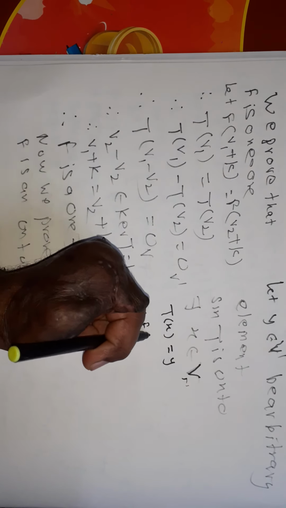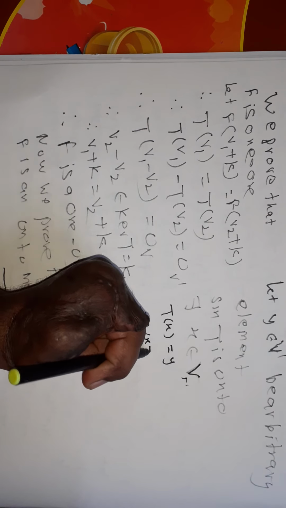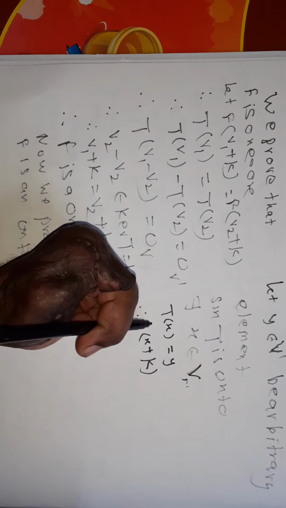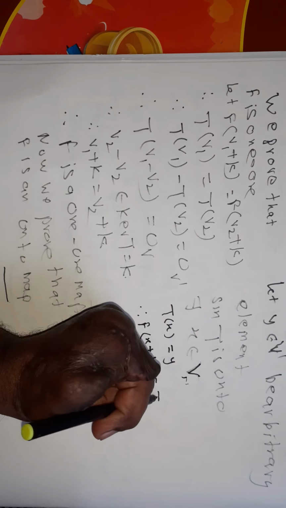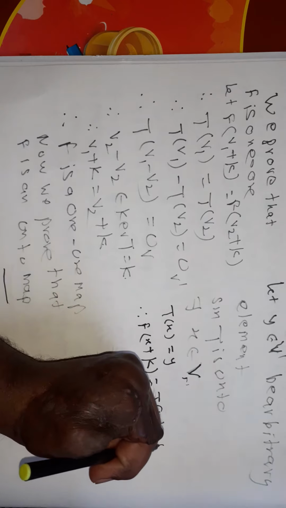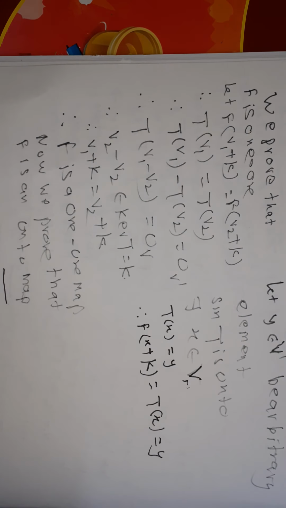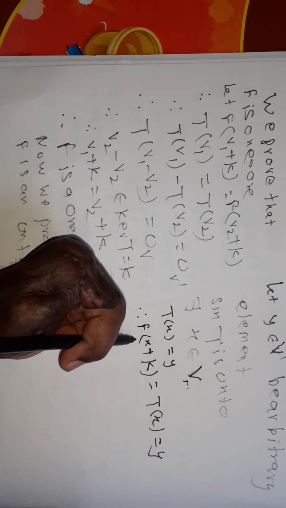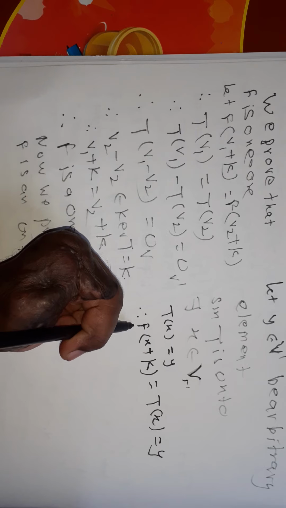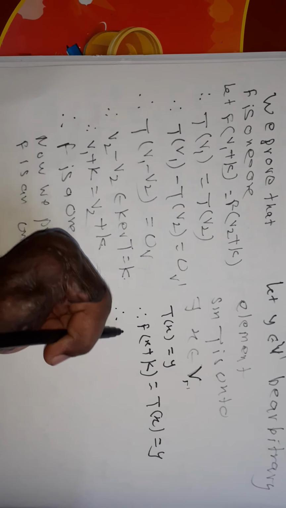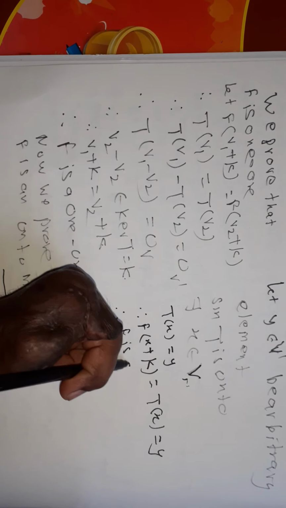Therefore F of x plus K is equal to T of x is equal to y. Therefore for any y belong to V dash, there exists an element x plus K such that F of x plus K is equal to y, and therefore F is an onto map.